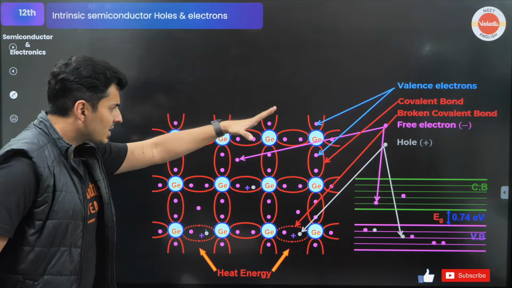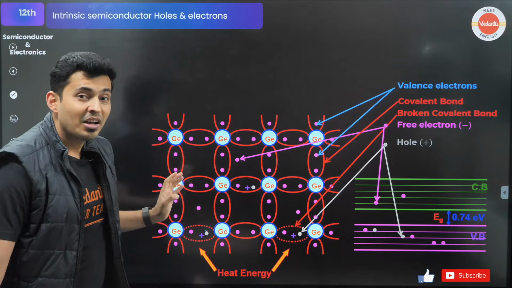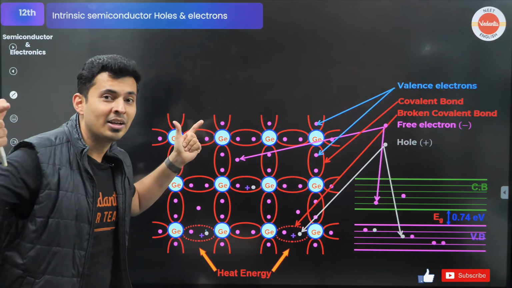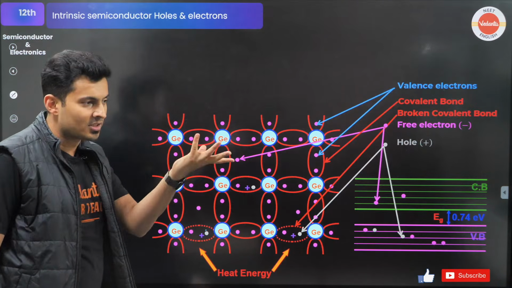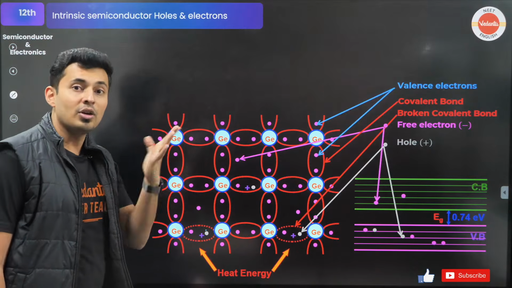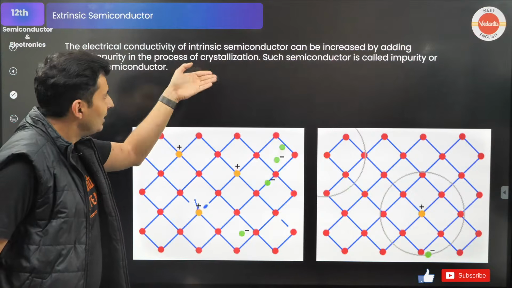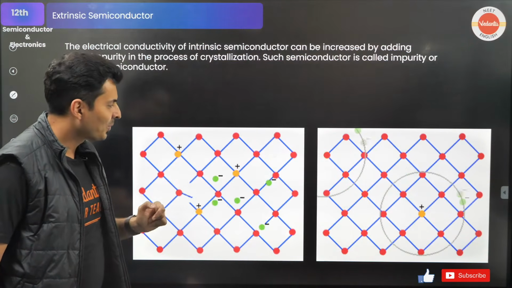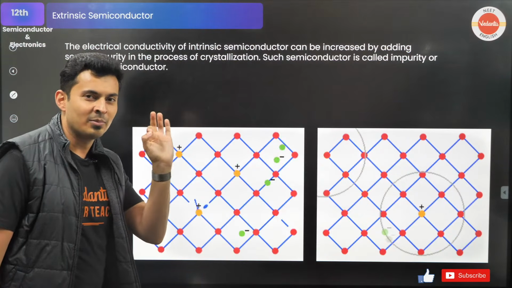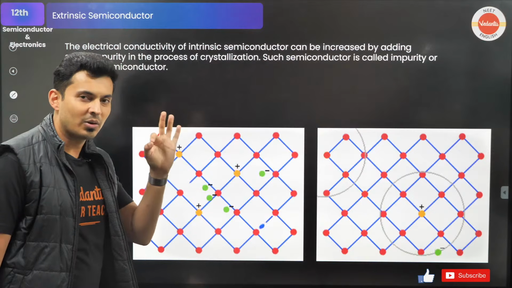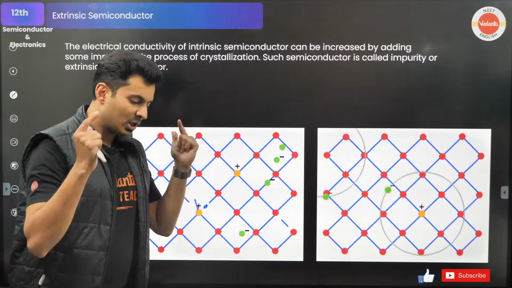Now, this flow of electrons is completely dependent on germanium. But I can create some spicy environment like it happens in a reality show. Suddenly there is a new contestant, or suddenly something changes in the serial or in the movie, a new villain or a new hero comes and the entire dynamics change. So that is what is going to happen in the next episode. We are going to do something externally. We are going to add some impurities, some villain or some hero who is going to change the entire dynamics of that society. There will be a twist.